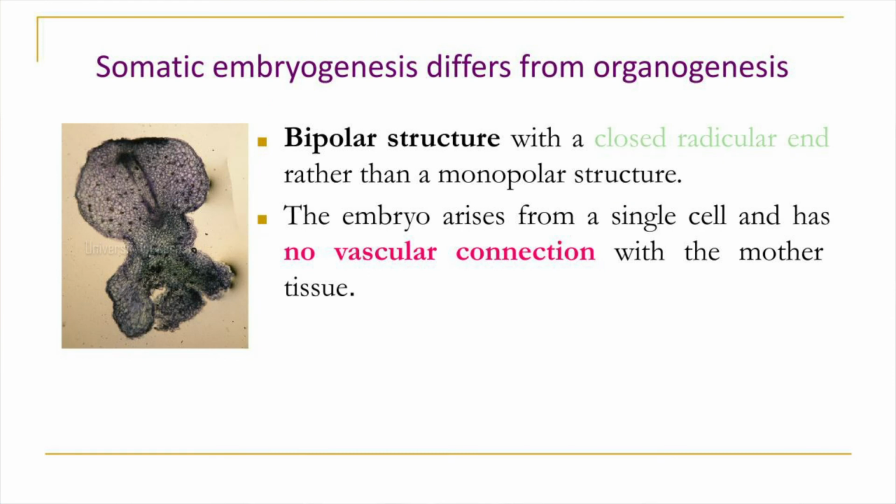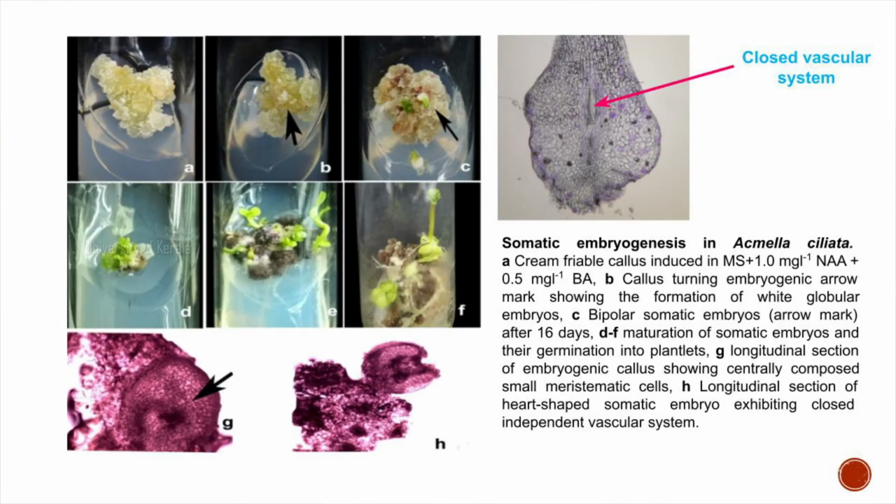Somatic embryogenesis differs from the organogenetic route of regeneration, and the chief difference is the presence of a closed and independent vascular system. This is a unique feature which differentiates the somatic embryo from the zygotic embryo. Here in this picture we can see different stages of somatic embryogenesis, and the anatomical studies are revealing that there is a closed independent vascular system, which is confirming that the mode of regeneration occurred via somatic embryogenesis